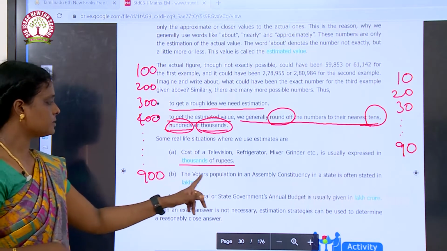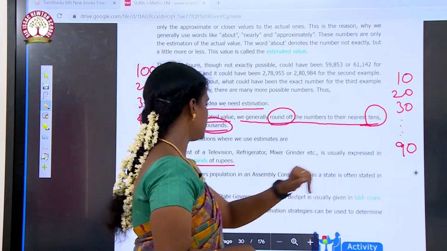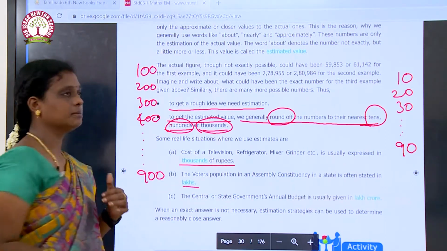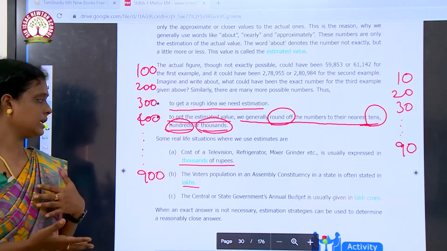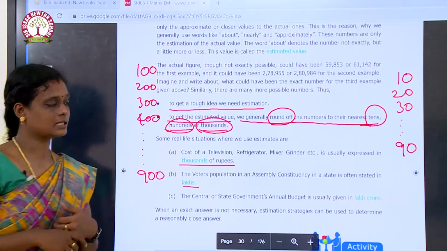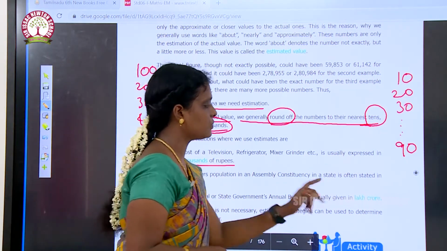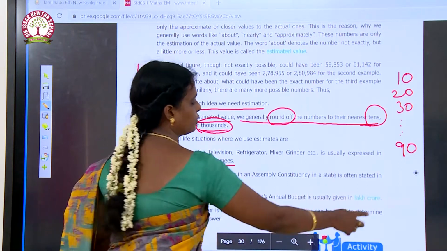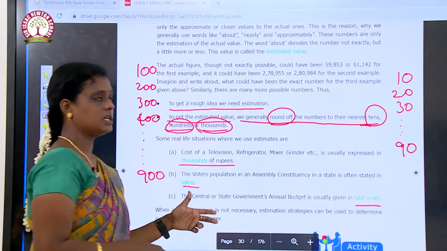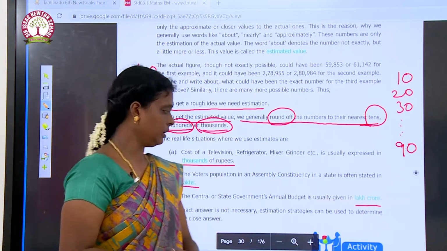And then the voters population in an assembly constituency in a state is often stated in lakhs. The number of people who have voted, right? So in that case we will express it in lakhs. And then the central or state government's annual budget is usually given in lakh crore. The annual budget of the state or central government is usually given in lakhs or crores.